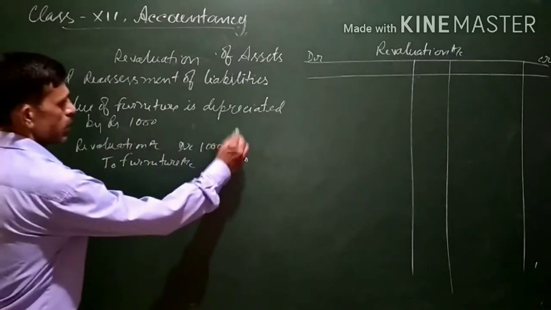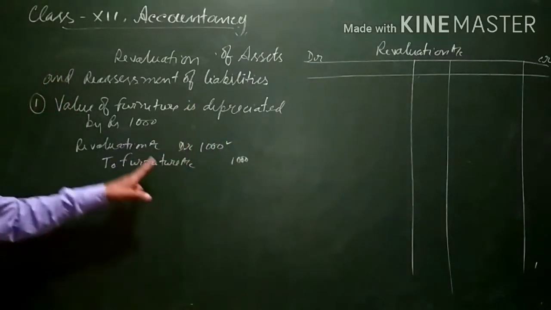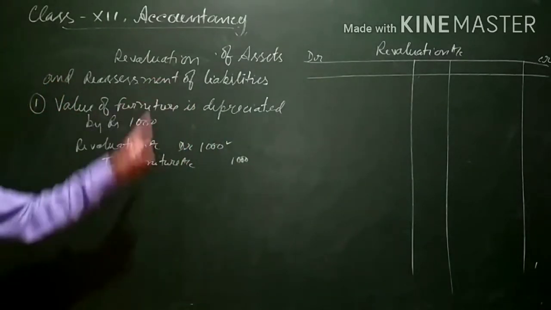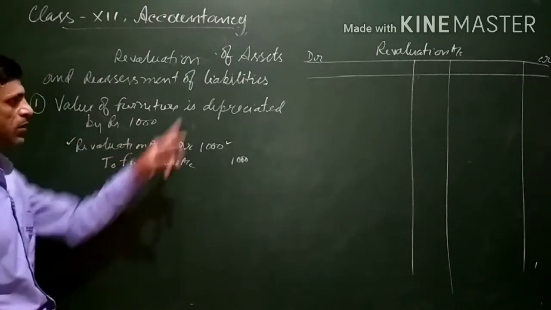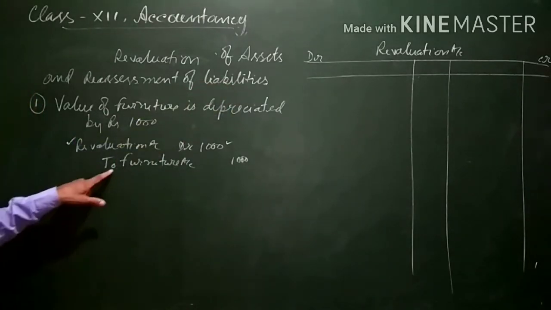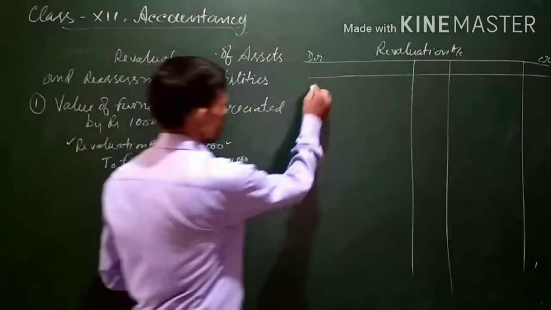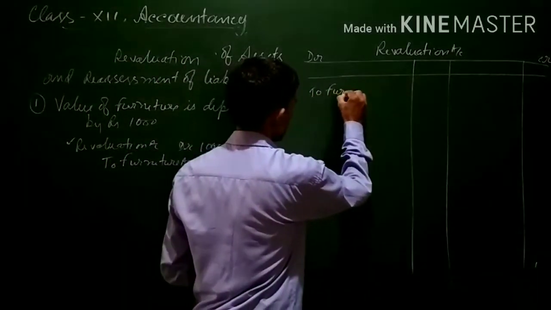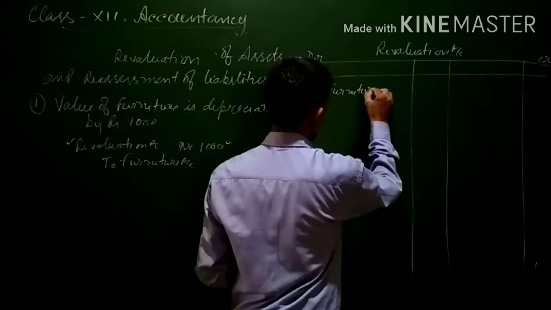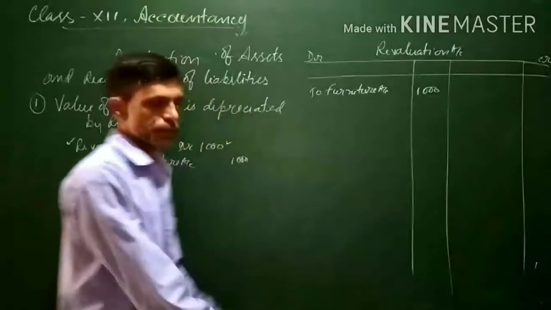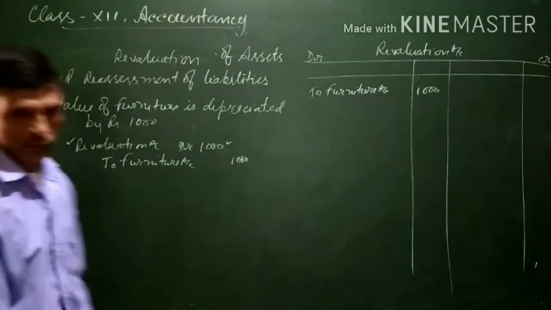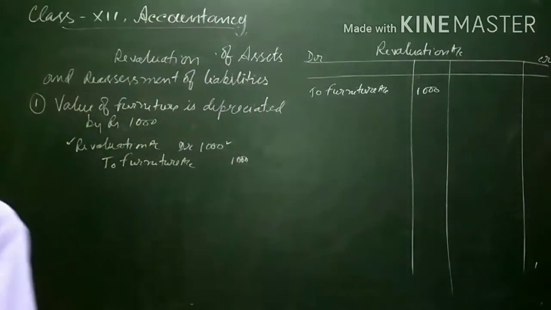Now how will we record this entry? Posting will be done in the revaluation account. Since the revaluation account is debited, on the debit side of the revaluation account we will write: To furniture account 1000. Now next.